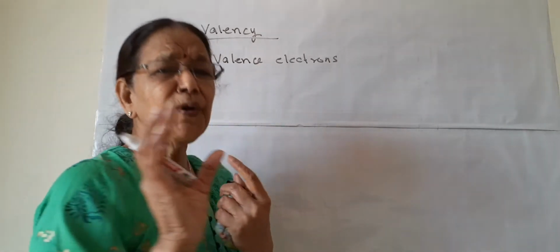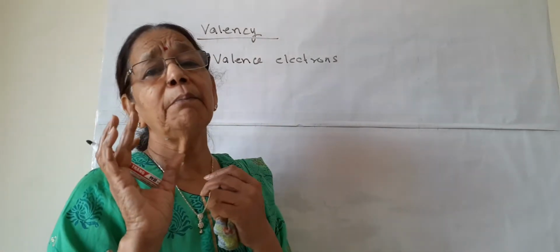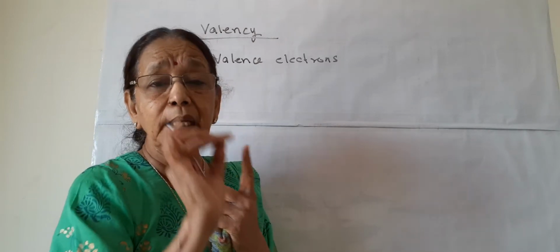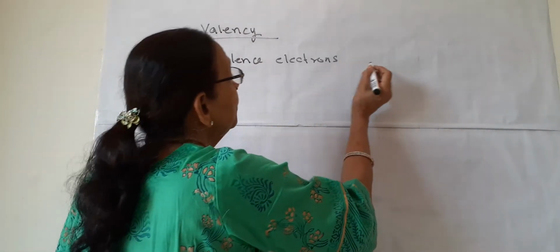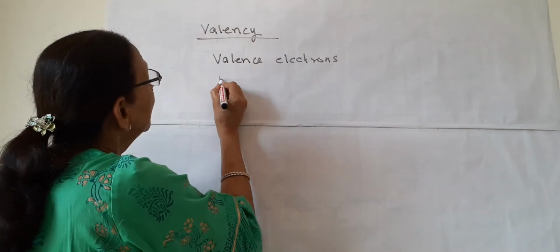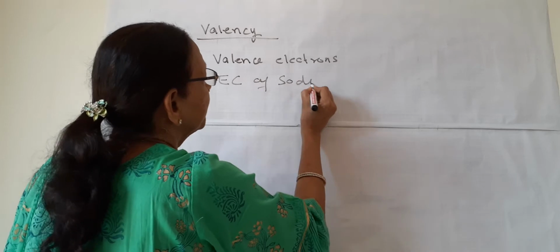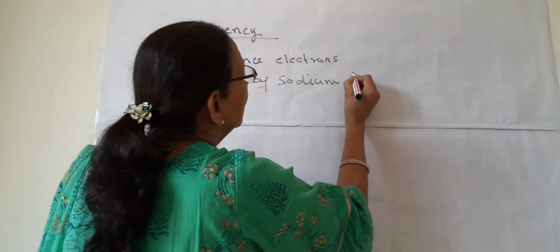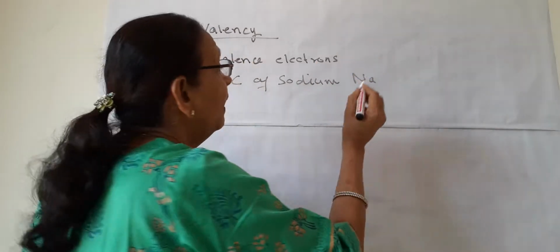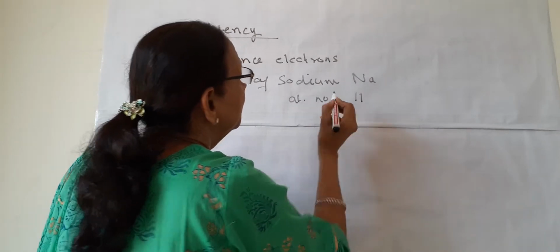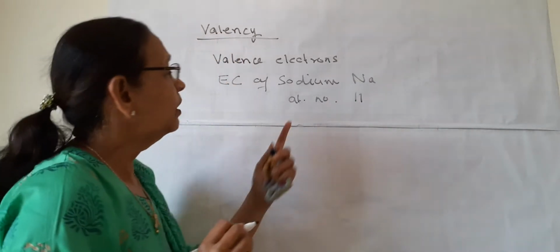So we should know the atomic number of any element to draw the electronic configuration. If you want to know the electronic configuration of sodium, Na is the symbol and the atomic number of sodium is 11. What does it mean?